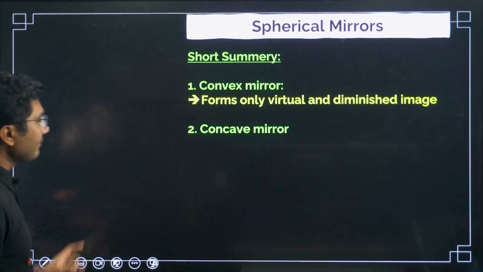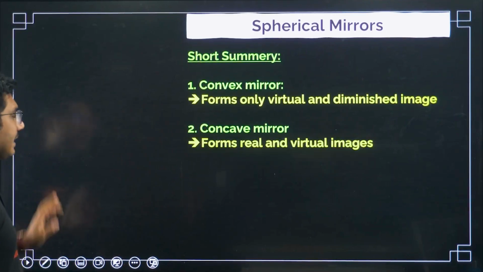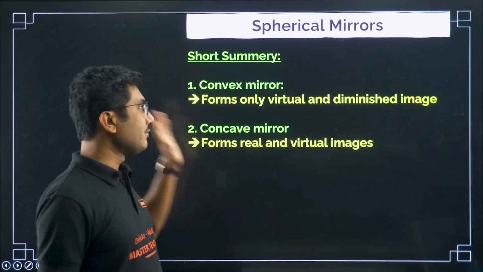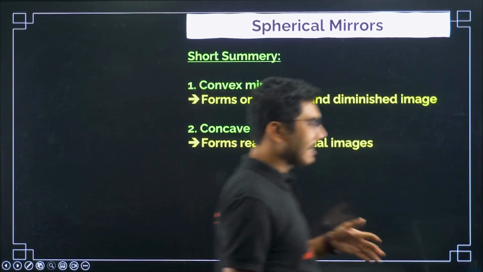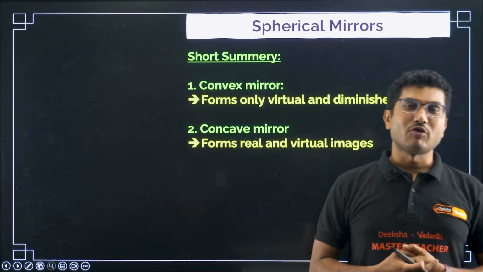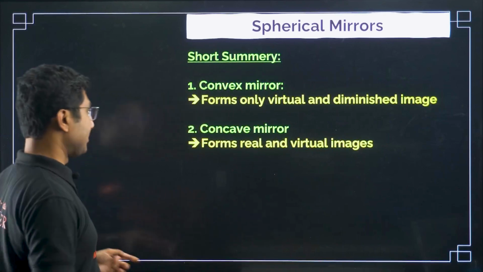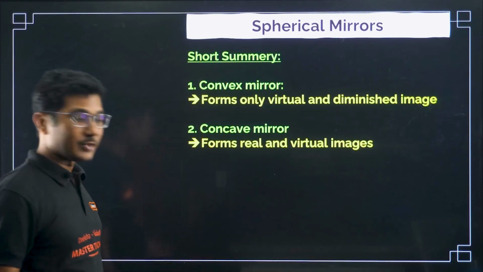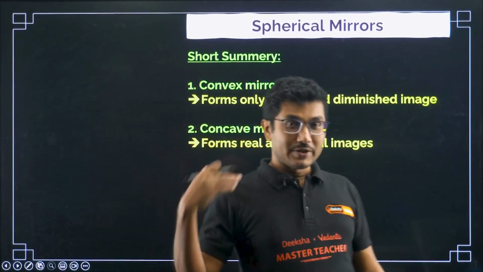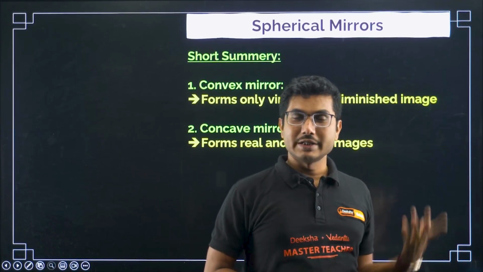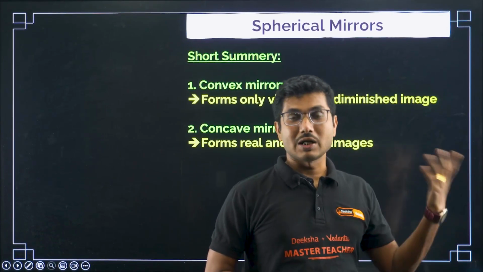And a concave mirror can form both real and virtual images. Okay, if it is given to you that a mirror can form only virtual images, that means they are talking about a convex mirror. If they say the formed image is virtual, then you are not sure whether it is a concave mirror or a convex mirror.